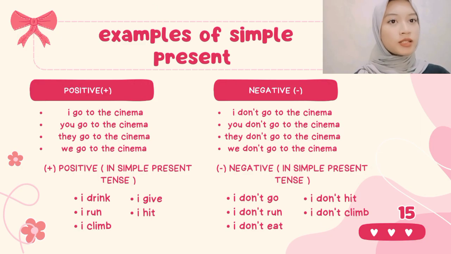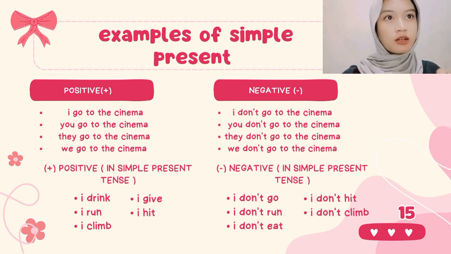And here there is an example of simple present. In a positive sentence, there is "I go to the cinema, you go to the cinema," and also I, you, they, we. This uses "go," not "don't go." In positive simple present tense, we can use I drink, I run, I climb, I give, and I hit.